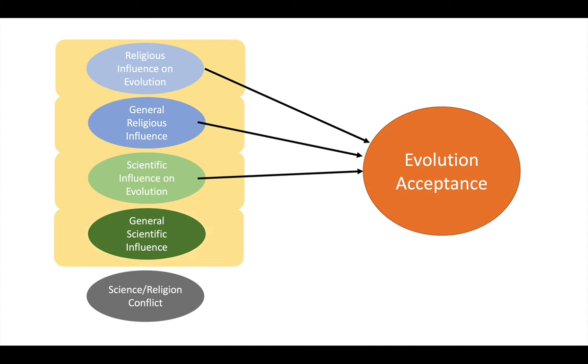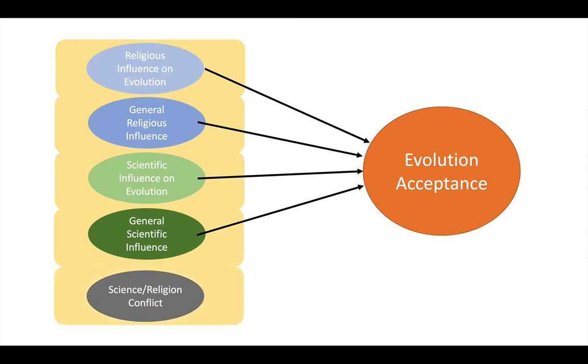The fourth is general scientific influence. This measures the extent to which students rely on scientific data when making decisions about controversial issues in general, things like climate change, vaccines, GMOs. A high value would indicate that science plays a large role in their decisions concerning controversies in general.